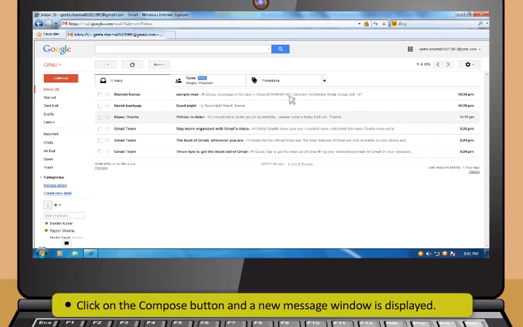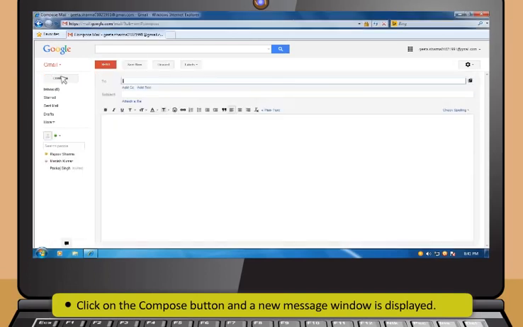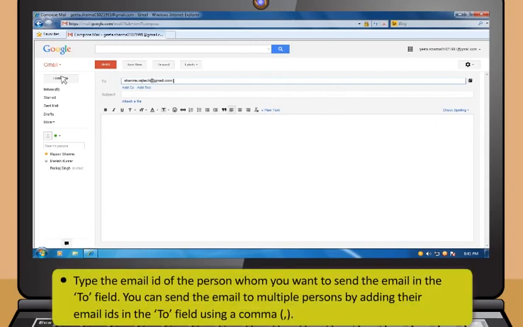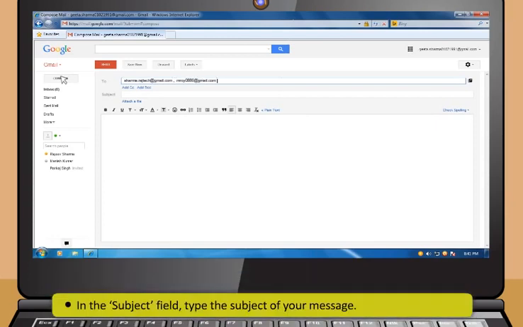First, click on the Compose button and a new message window is displayed. Then, type the email ID of the person whom you want to send the email in the To field. You can send the email to multiple persons by adding their email IDs in the To field using a comma. Now, in the subject field, type the subject of your message.